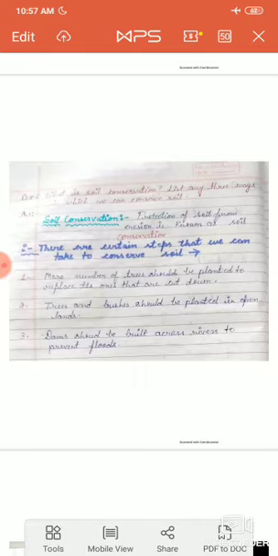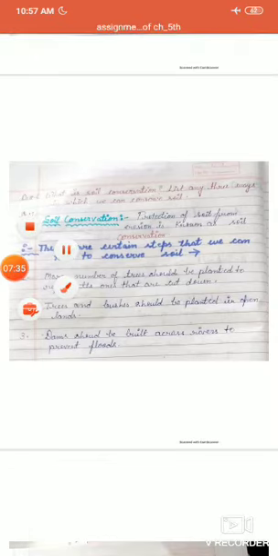First, more number of trees should be planted to replace the ones that are cut down. It means we should plant new trees in place of the trees we cut. Next, trees and bushes should be planted in open land. And last, dams should be built across rivers to prevent floods.